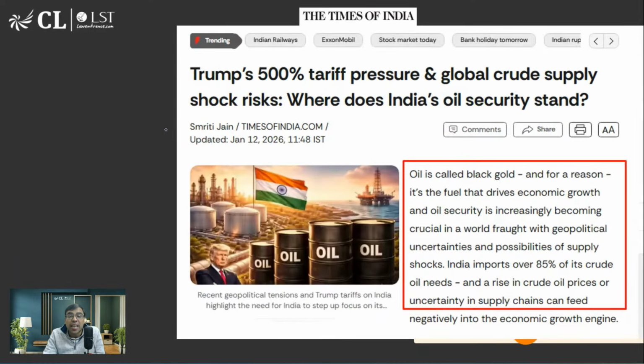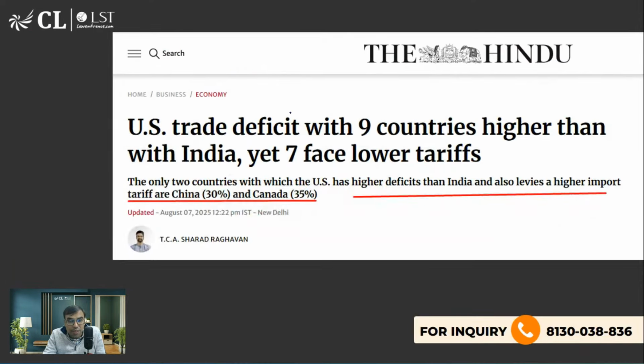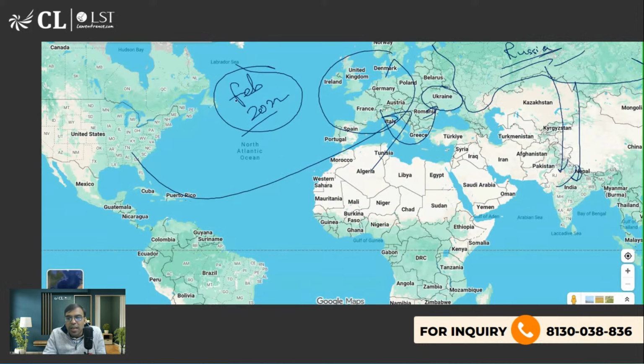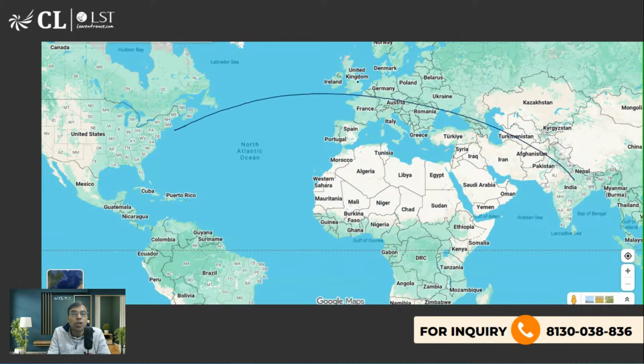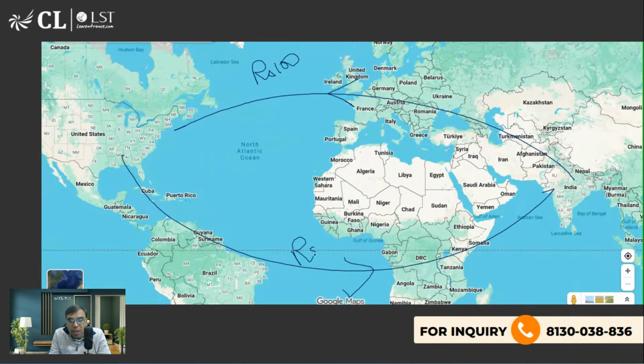Another reason cited was actually trade deficit. ये भी दिखाते हैं. Trade deficit मतलब ये होता है. Actually, the thing is, we export more. Let's say we export products of 100 rupees. So USA exports to us products of 80 rupees. So we are getting 20 rupees surplus. That's called trade surplus. So India has trade surplus. So America has 20 rupees trade deficit.